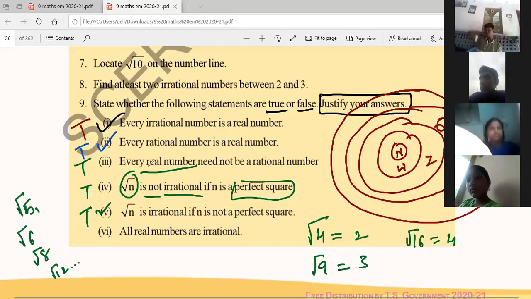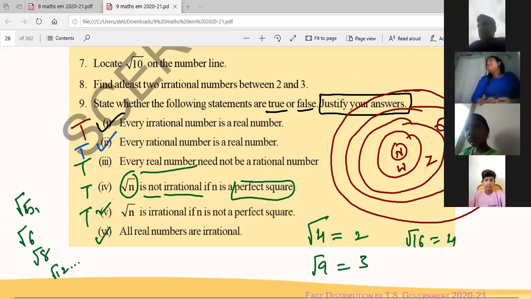Number 6, all real numbers are irrational numbers. What he is saying, look at the diagram. If you observe this diagram, these are the real numbers, right?